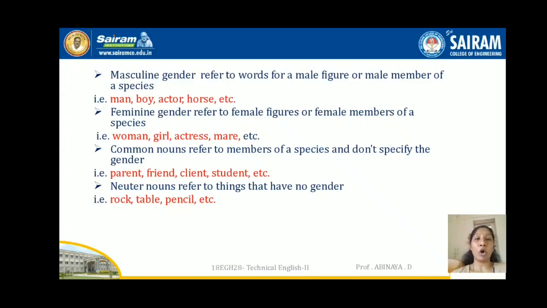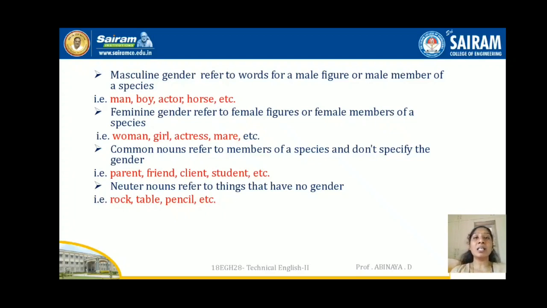See the difference between common and neuter. Commons are living beings. If we cannot specify any gender, for example, parent, in the sense that both the father and the mother can come under parent, so at that time we cannot specify what gender it is, but it is a living being. So it comes under common, and all the non-living things come under neuter. All these, masculine, feminine, common, neuter, are genders which come only under the part of speech noun, right?